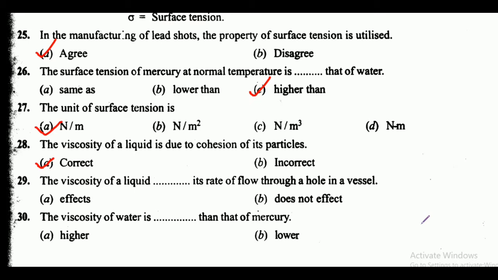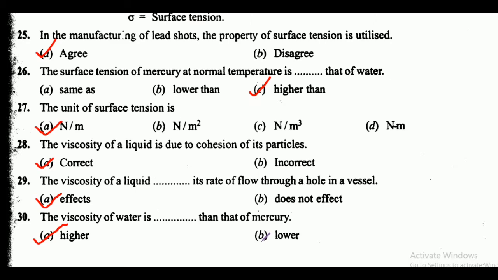Next is the question number 29. The viscosity of a liquid dash its rate of flow through a hole in a vessel. Options are affects or does not affect. So here friends, correct answer is option A, that is affects. Next is the viscosity of water is dash than that of mercury, higher or lower. So here friends, correct answer is option A, that is higher. The viscosity of water is higher than that of mercury.